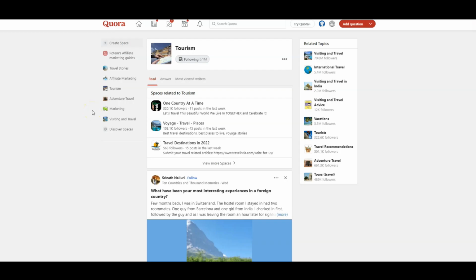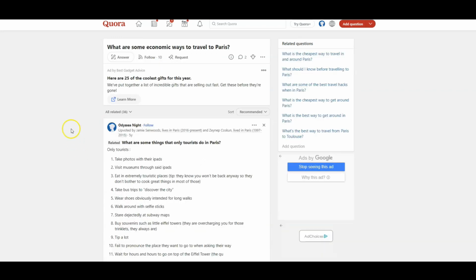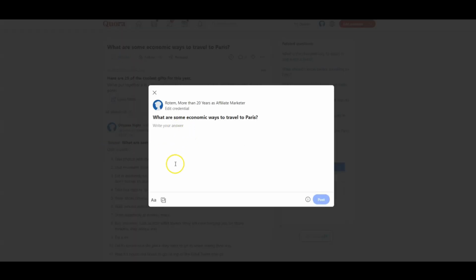The final step is to write the answers. After we finish the step of the research to find the right question to answer, we will pick a question. For example, the question, what are some economic ways to travel to Paris? We just need to click on the answer, and we have a pop-up with a place to write our answers.